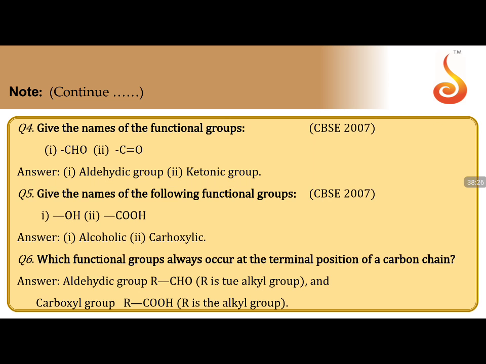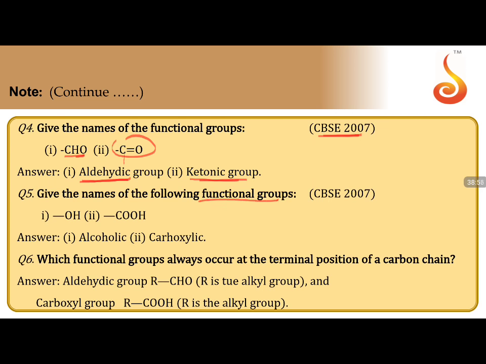Names of the functional groups. These have been asked in CBSE 10th examinations. CHO is called aldehyde. CO is called ketone, the ketonic group. So CO is the ketone group, CHO is the aldehyde group. We have already learned this in the functional group chart in lecture 1. Again, we are revising it.